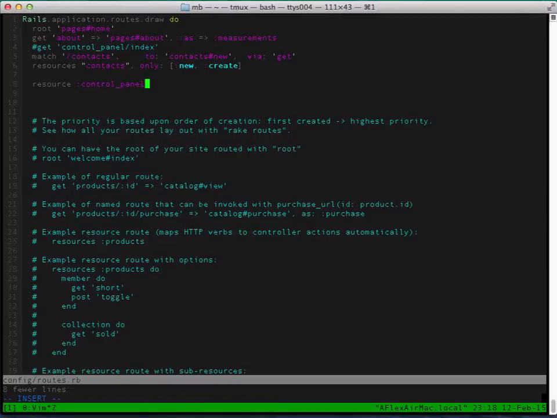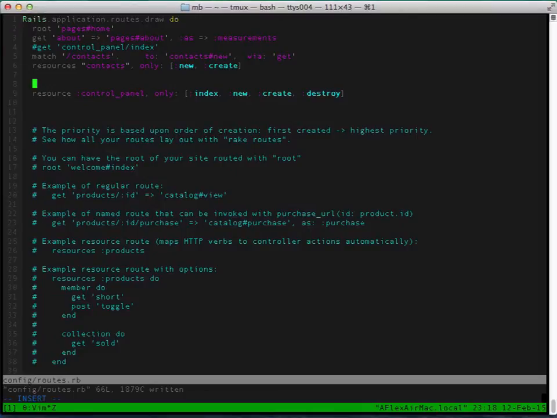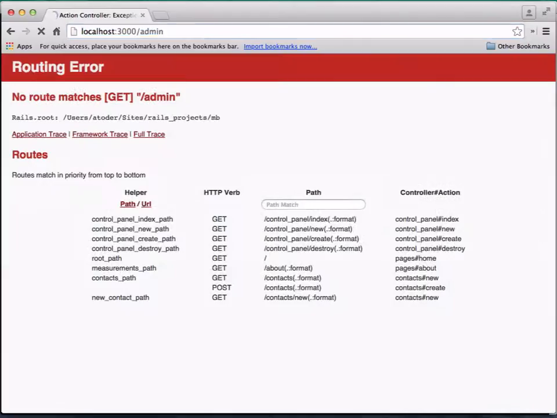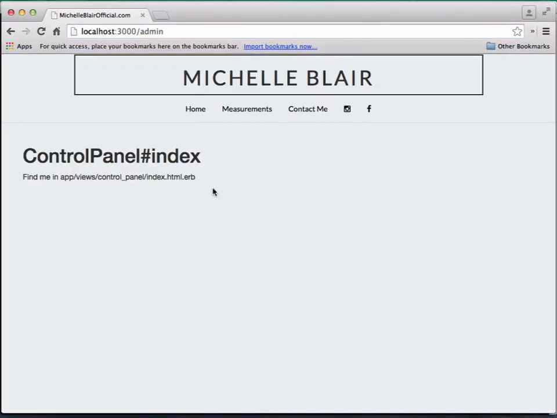going to first create resource. Notice it's not resources, it's resource, because this is going to be a control panel for only one user, and there's going to be only one control panel, so we don't need to use resources, but we still explicitly set the index action. And since we want it to be localhost or whatever your website is /admin, we'll create another route, which is get admin as admin, and there you go. So /admin will take us to the control panel.